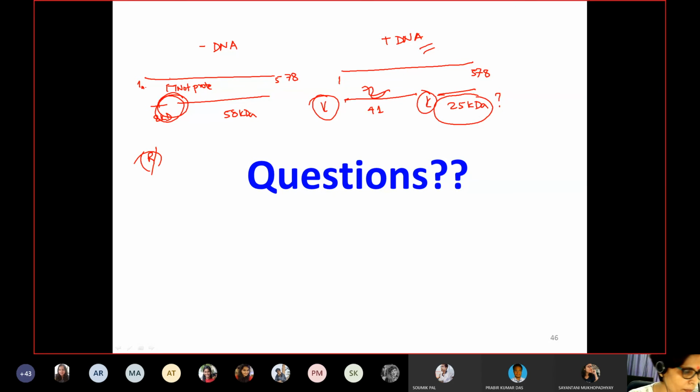So if you remember from the translation lectures, the most important part of any translation is the formation of pre-initiation complexes, right? So what is a pre-initiation complex? You have studied this part, Shwayanti?